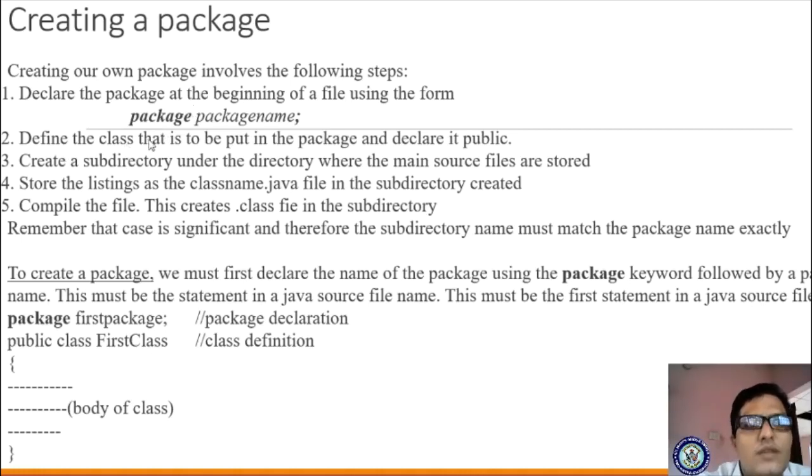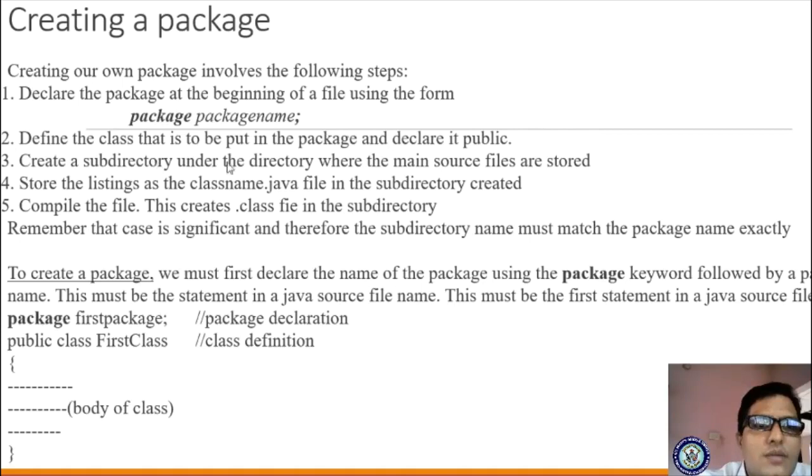Define the class that is to be put in the package and declare it public. So in this folder you have to create the source code and store it in that folder, placing the class as public.